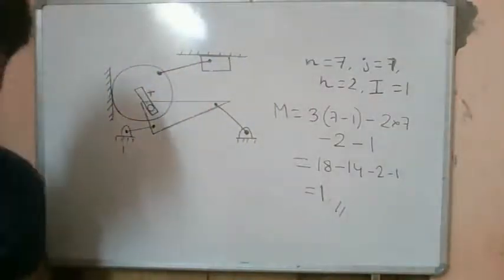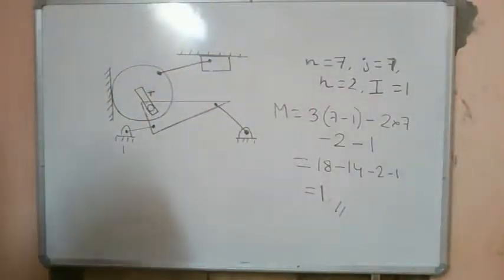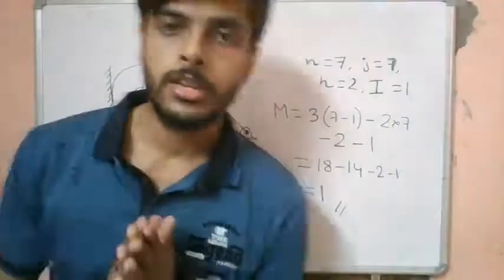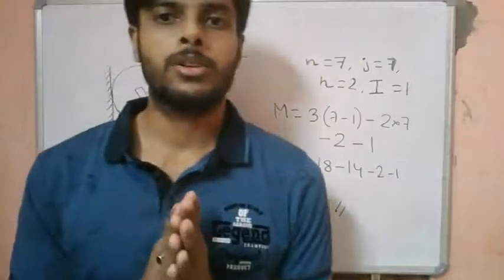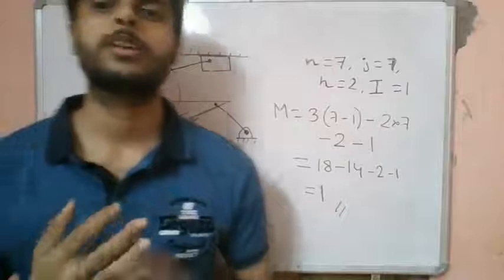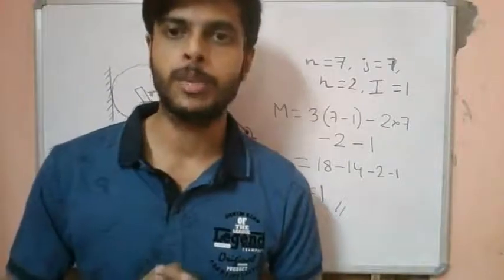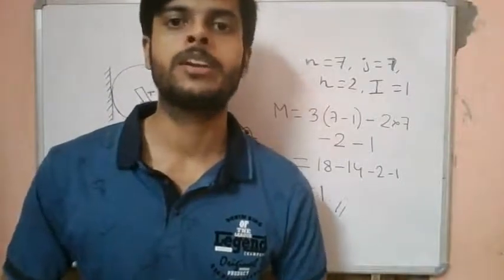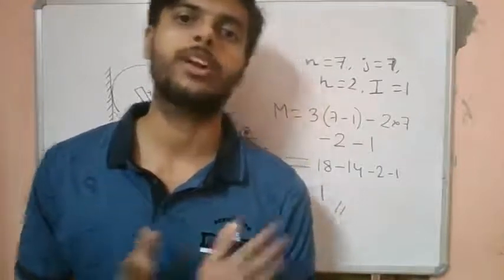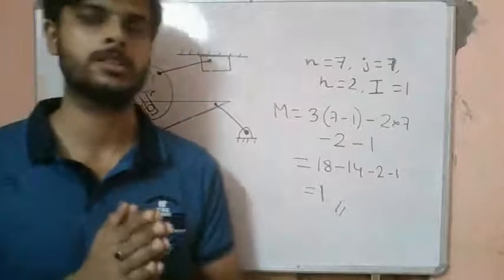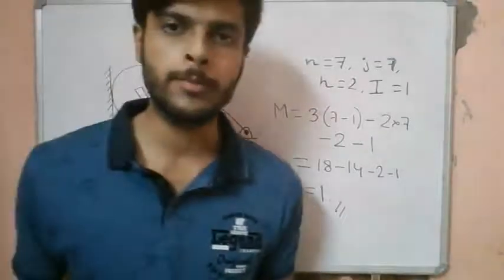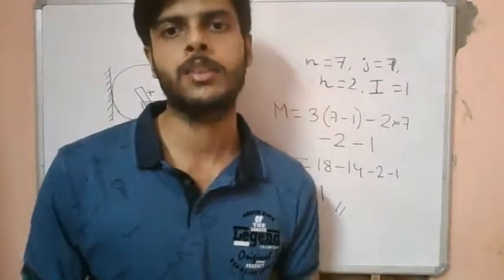So in today's lecture, we have learned about different types of mechanisms, the different types of studies in theory of machines that we will be undergoing, the different types of links, different types of joints, then kinematic pairs, and how to find out the mobility of a mechanism. In the next lecture onwards, we will learn more about the different types of mechanisms, and their advantages and disadvantages.